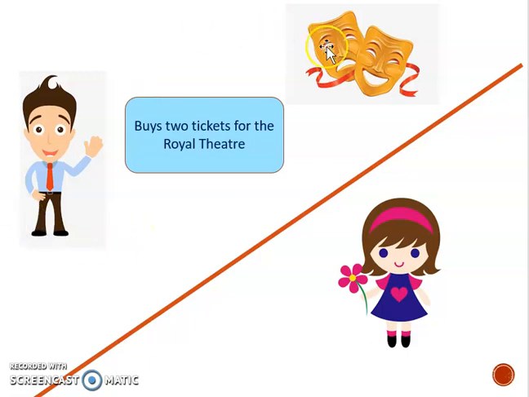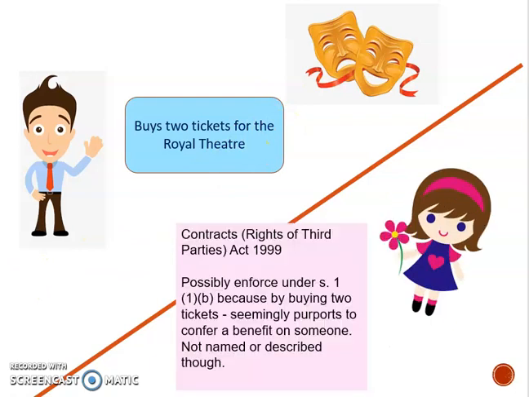So we've got Carlo buys 2 tickets for the theatre. Again, Daisy is not a part of that contract. She's over here. The general rule of privity of contract means she can't enforce this contract. However, and this one's not as clear, maybe her only chance of enforcing this directly against the theatre would be under the 1999 Act. Maybe she could argue that under 11B, because there are 2 tickets, seemingly you don't buy 2 tickets for one to go to waste, one should be a benefit of someone.